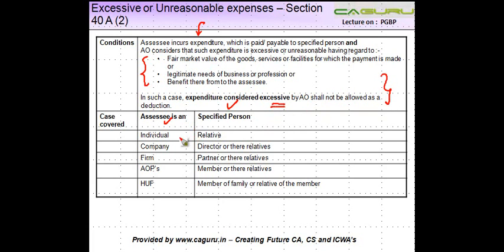Now, what are the specified persons? So if the taxpayer is an individual and he makes a payment to his relative, that is considered for the purpose of this section. If a company makes a payment to the director or their relatives, that is covered. If a firm makes a payment to the partner or their relatives, AOP to the member, HUF to the member or the family. So in each of these cases, the specified persons are the ones who are covered. If you make a payment to an independent third party, that is not covered.